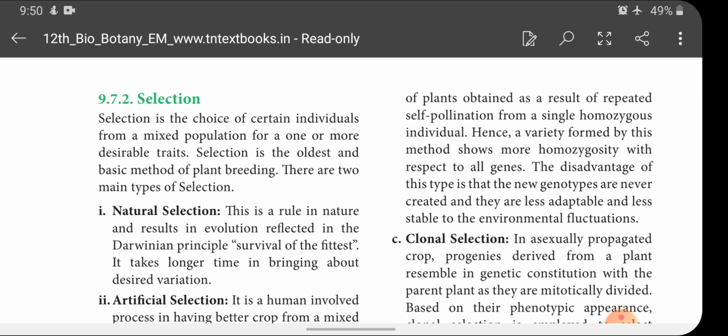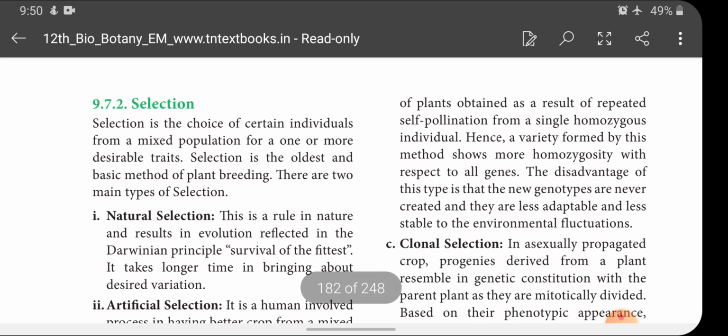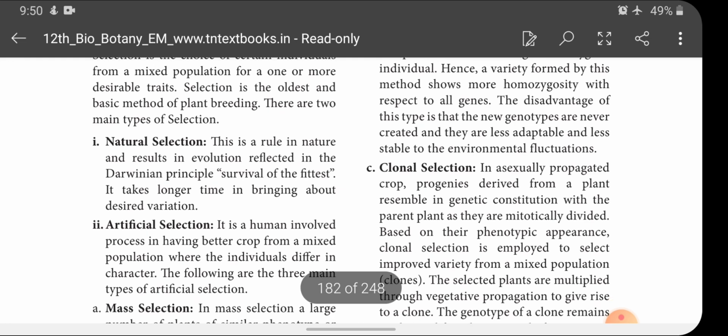There are two main types of selection. One is natural selection, another one is artificial selection. So selection is the choice of, you know very well, the word itself you could understand. That is, from a mixed population, one or more desirable traits we are selecting. That is called selection. Selection is the oldest and basic method of plant breeding. Two main types of selection: one is natural selection, another one is artificial selection.